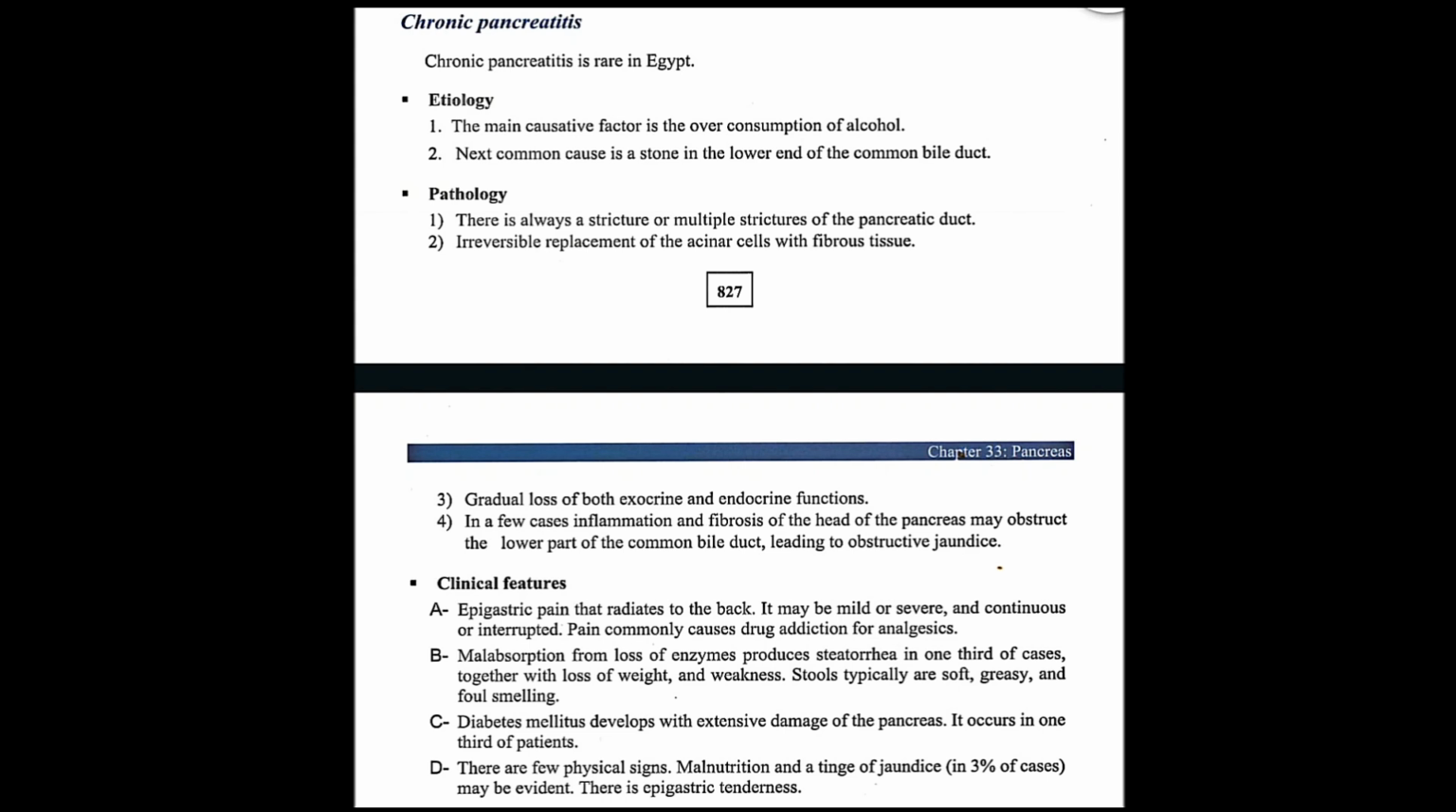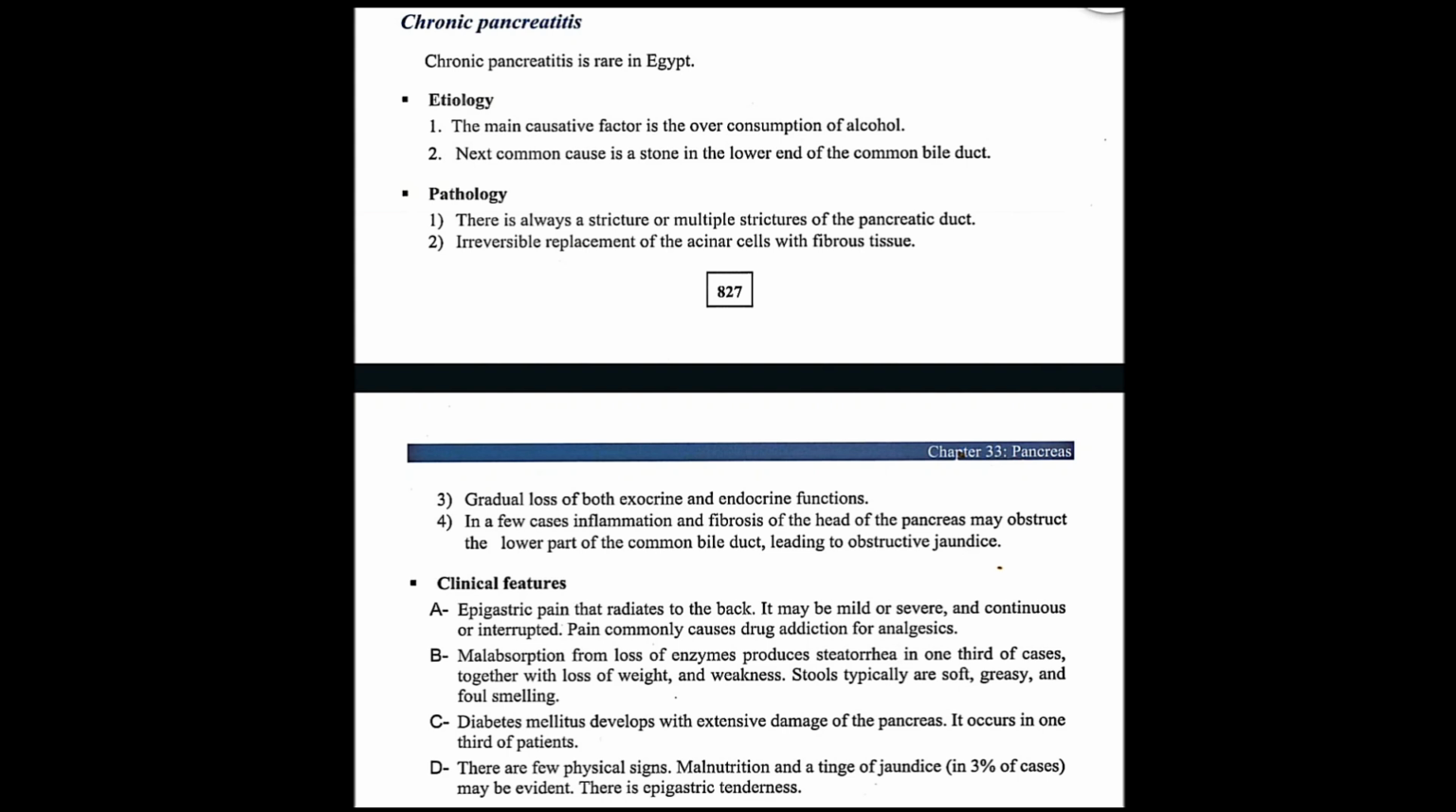Okay. So the third one is diabetes mellitus. It develops with extensive damage of the pancreas. So when the pancreas is too damaged, only then does diabetes mellitus appear. Right. So it occurs in 1/3 of the patients.